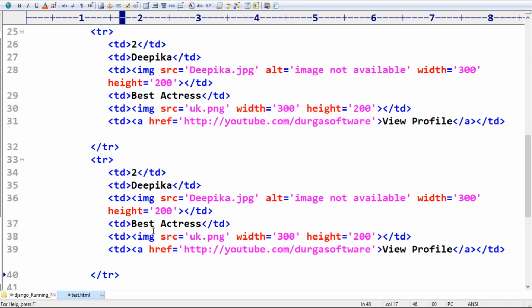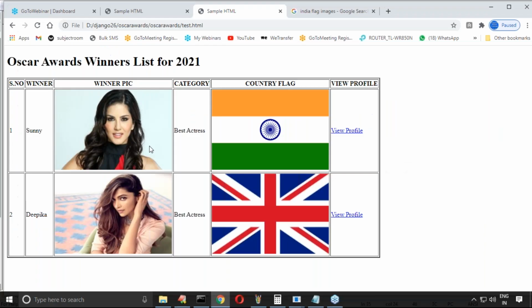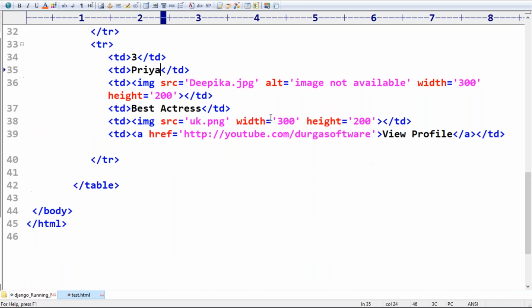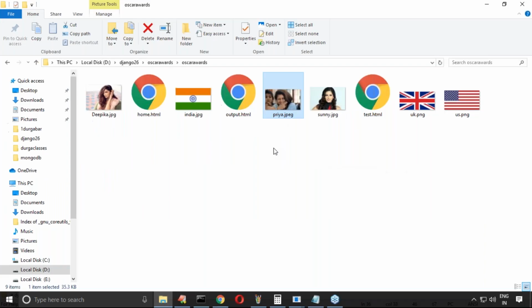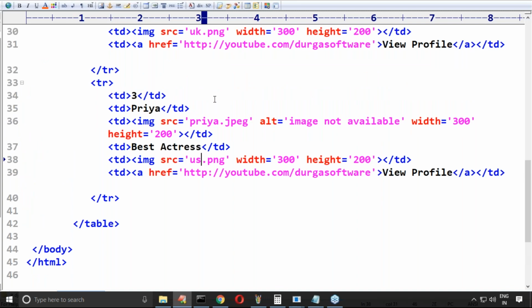PNG is an extension, and any number of TRs we can happily use. Priya warrior, now what is the image? Priya dot jpeg, width is the same. Next, us dot png.